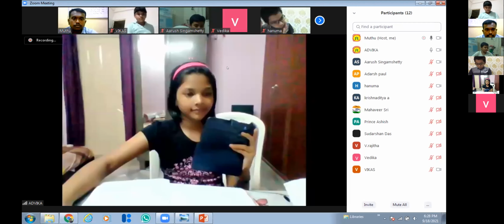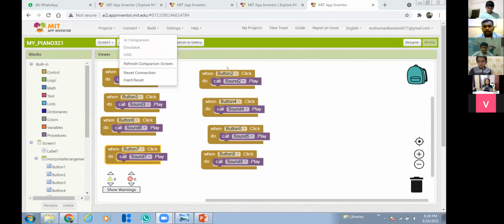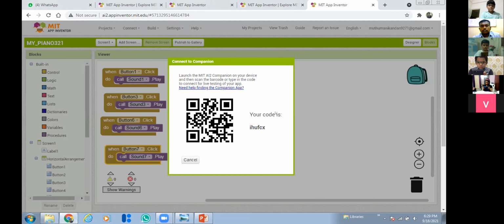Perfectly, you can get it. Sir, can I go next? Yes, Arush. Yes, sir. Can I scan? Yeah, scan it now. So I just told you the ways, right? Like this, just follow the instructions properly, then you can get the output on your mobile.